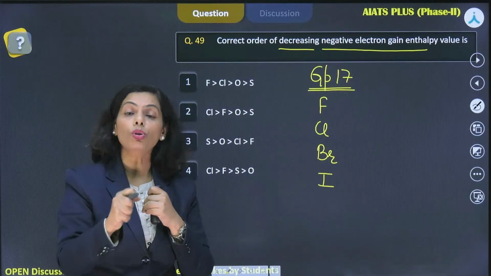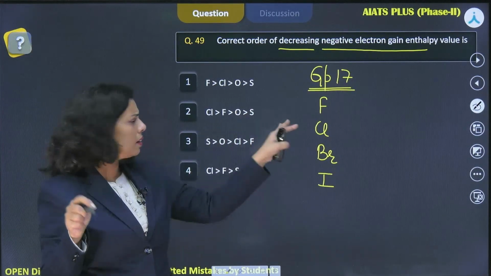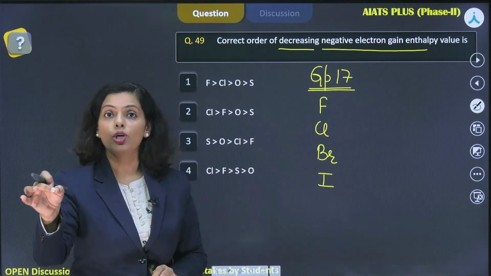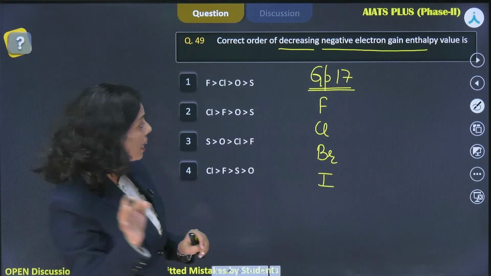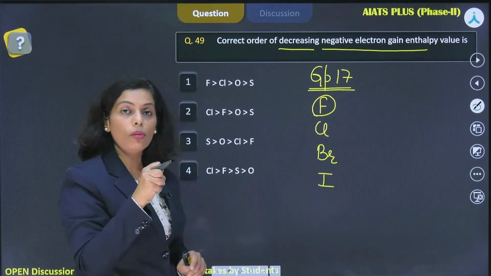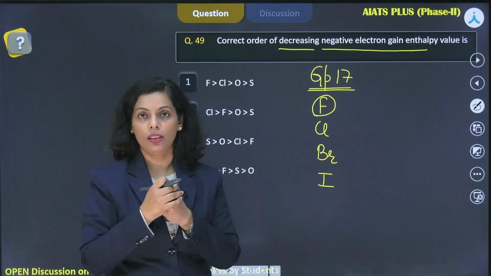But when it comes to electron gain enthalpy, it means an amount of energy release, or simply, the enthalpy change when an electron is added to the valence shell of an isolated gaseous atom. So in that case, what happens? Though it is more electronegative, it will attract the electron, but while it is taking the electron, there would be interelectronic repulsion, right?